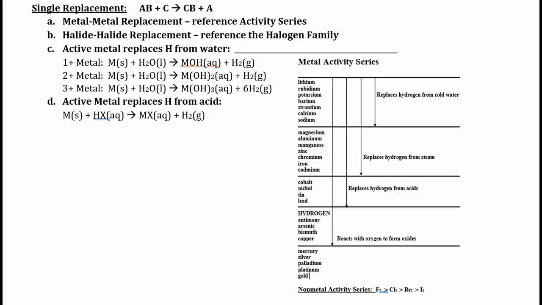Single replacement reactions are those that involve a compound reacting with an element. There are 4 types of single replacement reactions: the metal-metal replacement, the halide-halide replacement, active metal and water, and active metal and acid. All the information you need for every single replacement reaction is contained on this activity series.